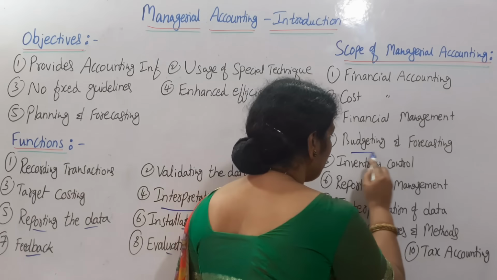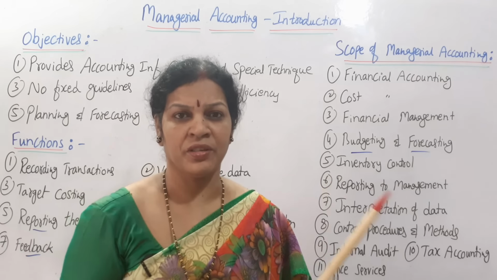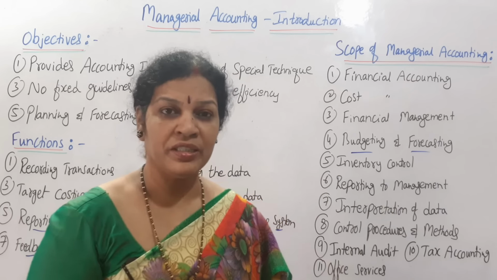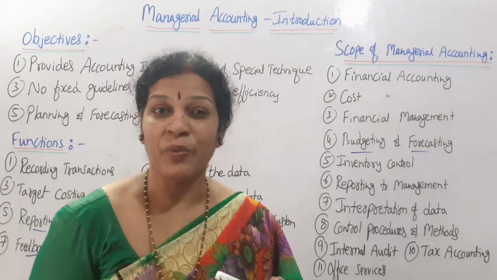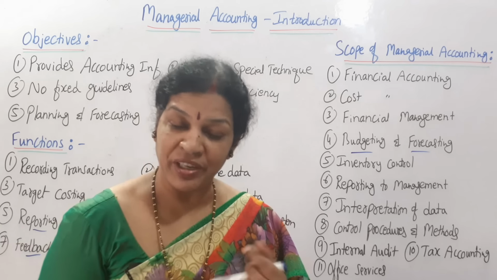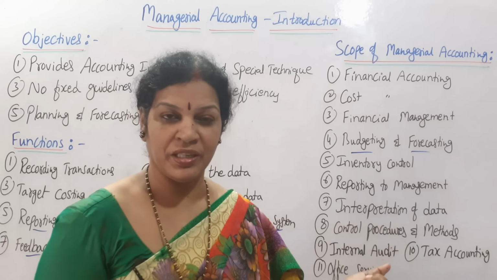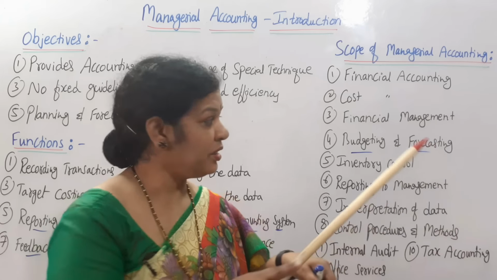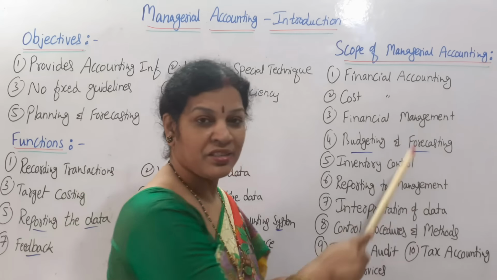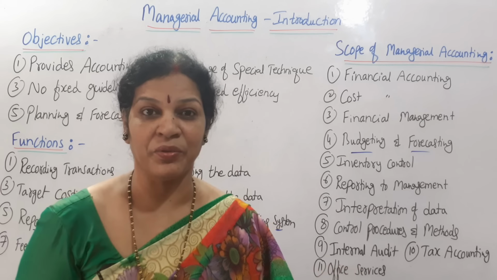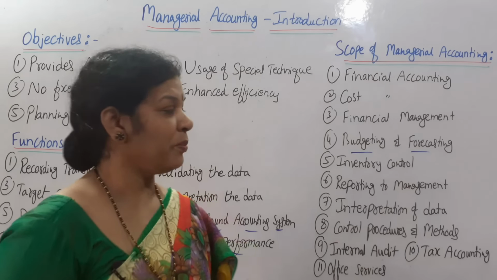When we want to prepare future plans and action plans, we need something. In such cases, budgeting: how much is our budget, where we are getting the capital from, how much is the company's capital, how much is the equity capital. Everything we call budgeting and forecasting. Once budgeting is clear, then we can forecast. So this also comes under the scope of managerial accounting.